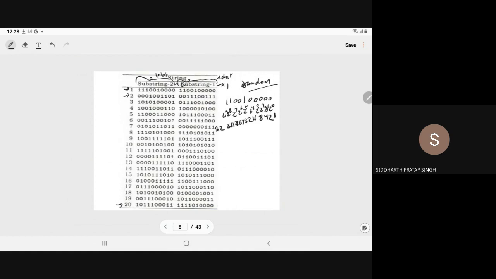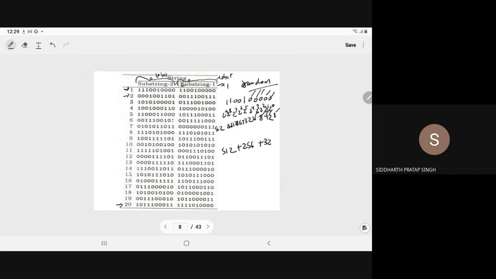So the decoded value will be 0 into 1, that is 0, 0 into 2, that is 0, 0 into 4, that is 0, 0 into 8, that is 0, 0 into 16, that is 0. Now it is 32: 1 into 32, then 0 into 64, 0 into 128, then 256 into 1, and 512 into 1.